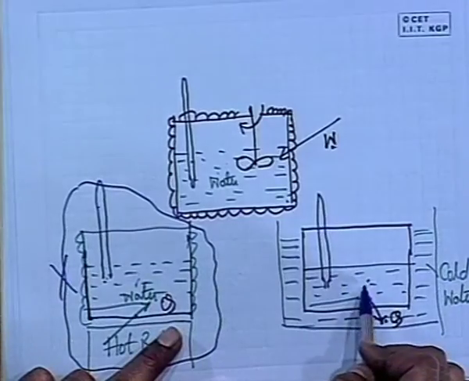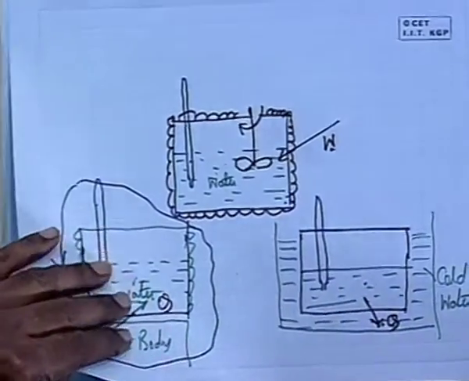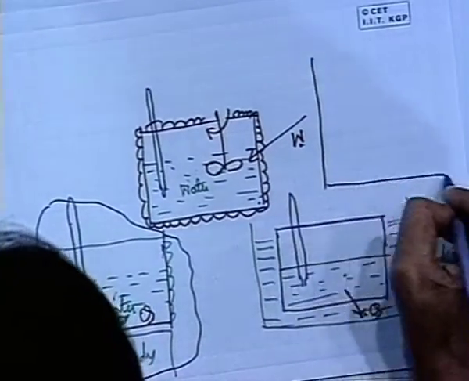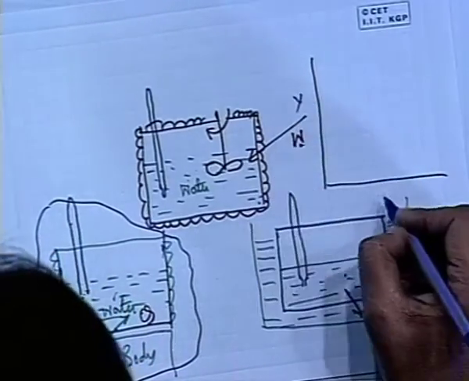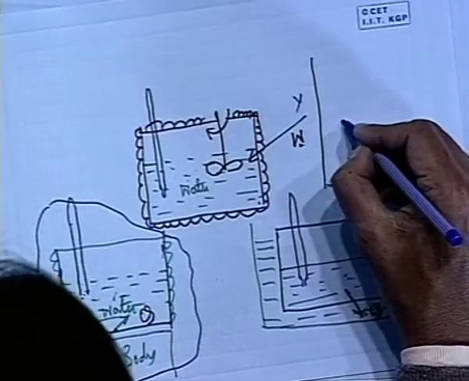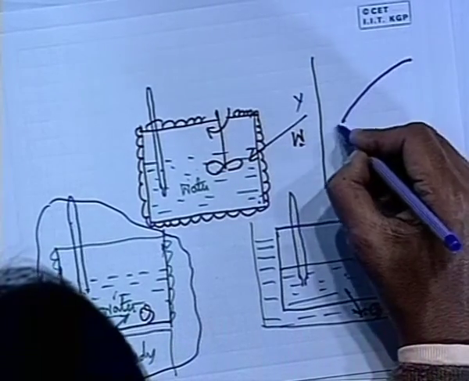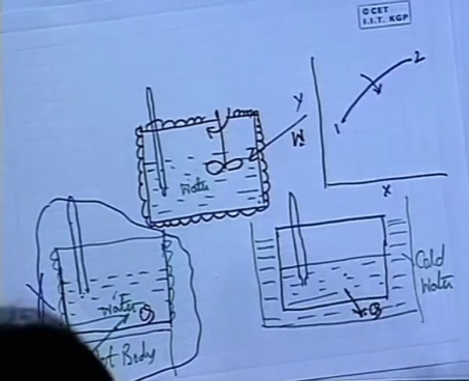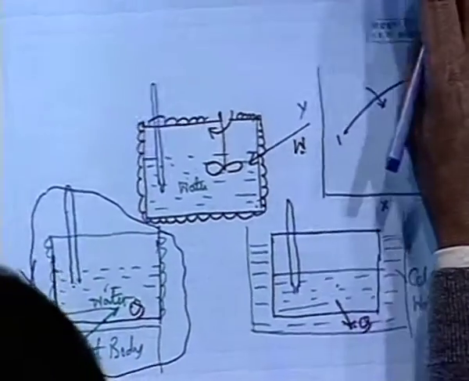Now, if I draw this in a cycle here, how can I show it in a thermodynamic cycle? For example, the first one is a process that goes from state 1 to 2. One minute, let me explain, then I will listen to your question.